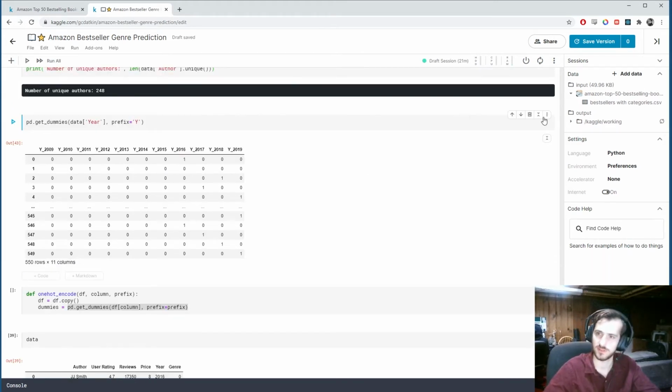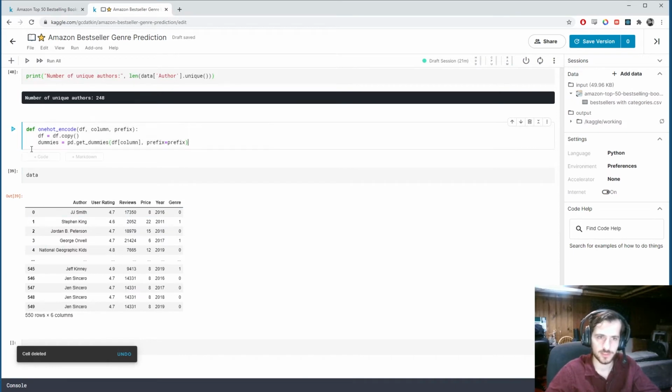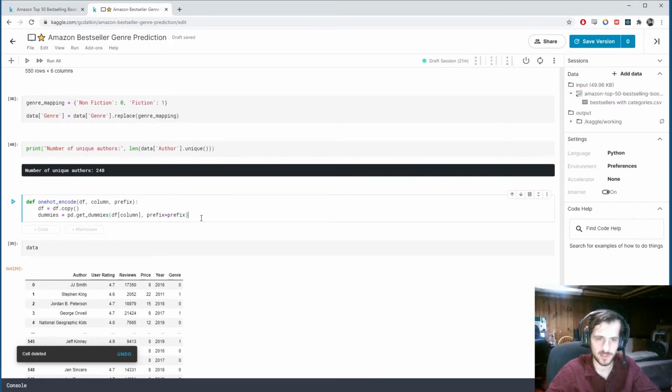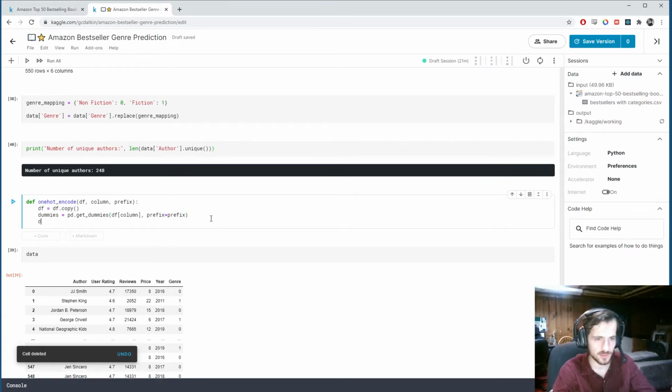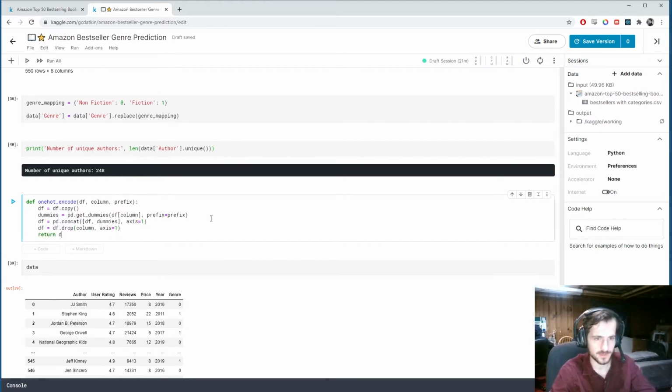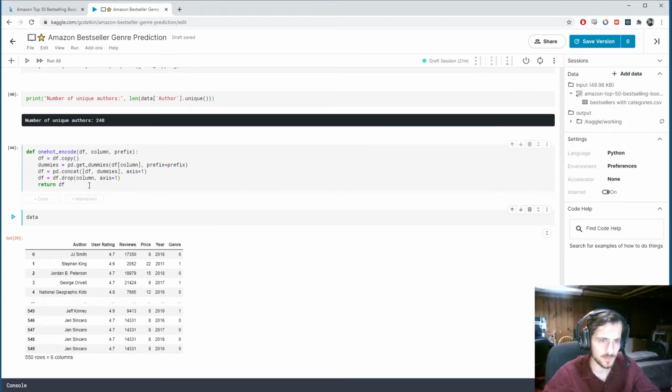one-hot columns. So here I'm creating dummies for a column, which in this case will be the authors. We'll specify the prefix. Then we will concatenate with pandas.concat the original data frame and the dummies data frame along the column axis. And when we're done, we will drop the original column from which we created the dummies. And then we can return the data frame.